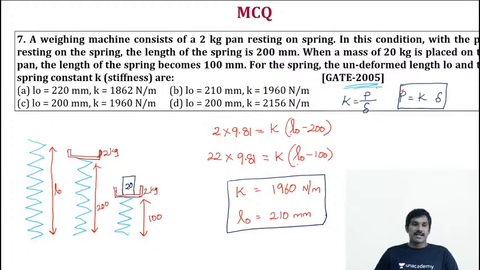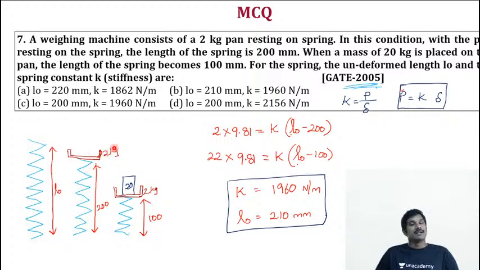Okay, so this is another interesting question which was asked in 2005. With the simple equation, stiffness is equal to load by deflection, where load is equal to stiffness into deflection. In the first case, the load applied is the 2 kg pan, so 2 kilograms into 9.81 is equal to stiffness into deflection, where deflection is free length minus 200.